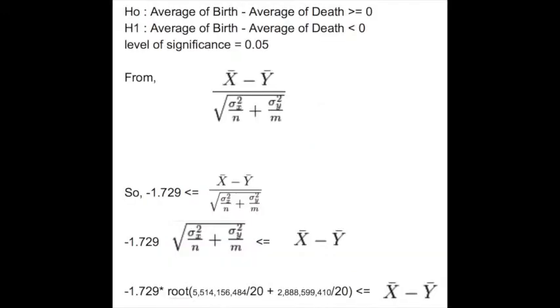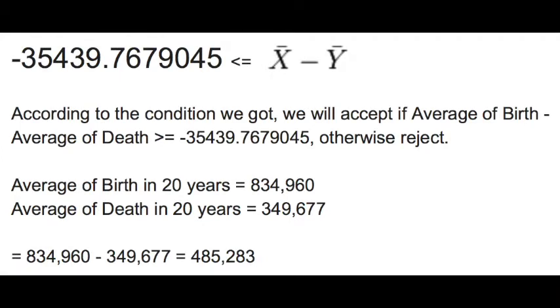And for the hypothesis testing, I chose to test whether there is more birth than death in Thailand in each year, with 0.05 as the level of significance. The condition I got is that we will accept the hypothesis if the population growth is more than negative 35,440 people. And according to my data, I take the death average to subtract from the birth average, and the result is